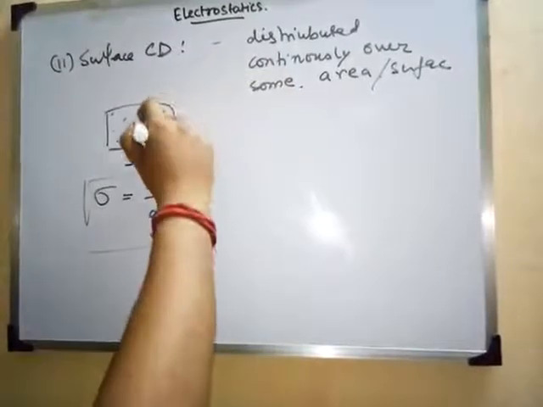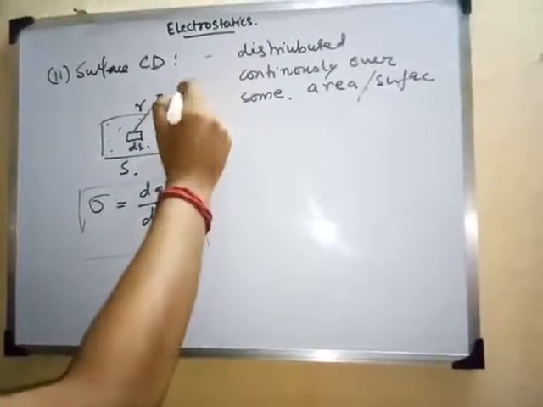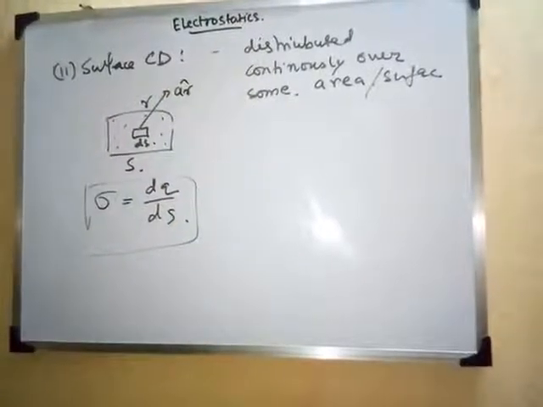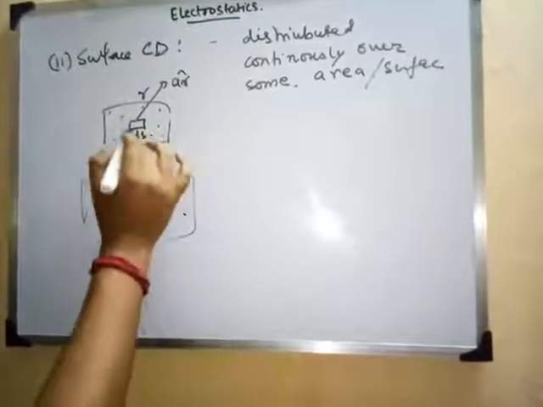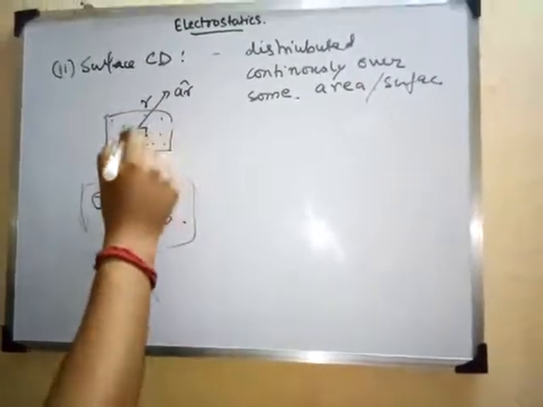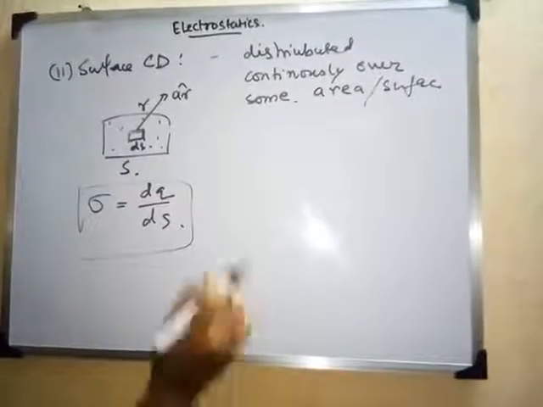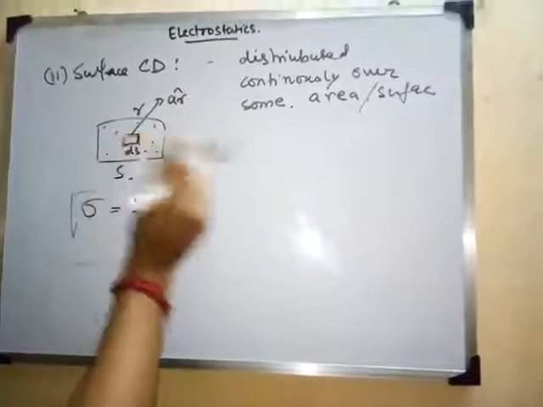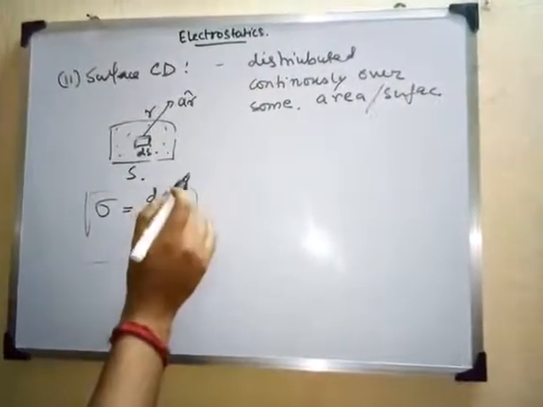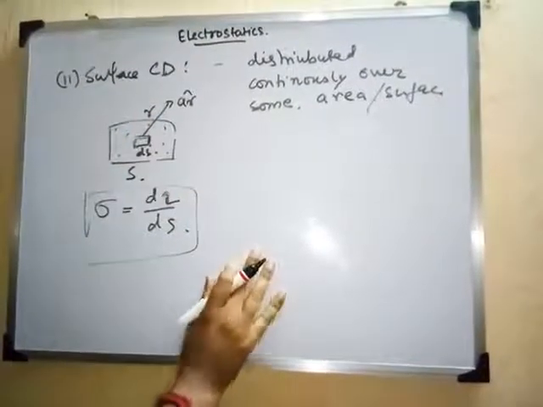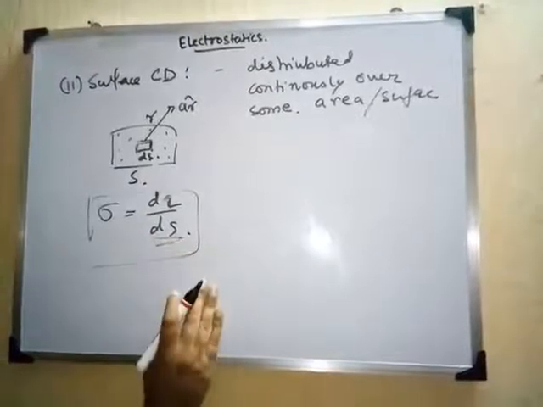And it is calculated as the section of line, if this is the R, and if you have this unit vector AR, so this kind of figure will calculate if this within the same concept is same. So we will simply use this smaller section of this surface, total surface ds. So to calculate what amount of charge is present within this ds, we will simply take the differential of that q, that is the amount of charge residing in ds, and with respect to the total surface s ds. Here we are using this ds.